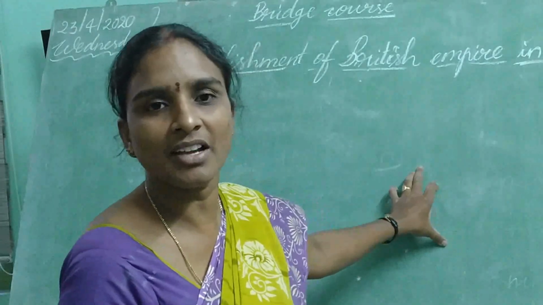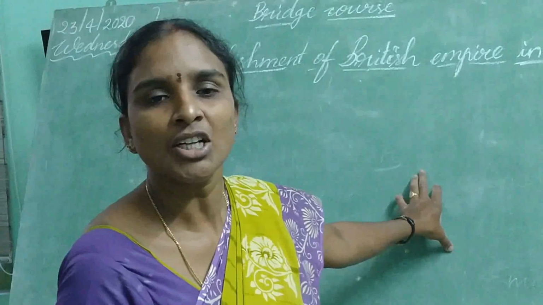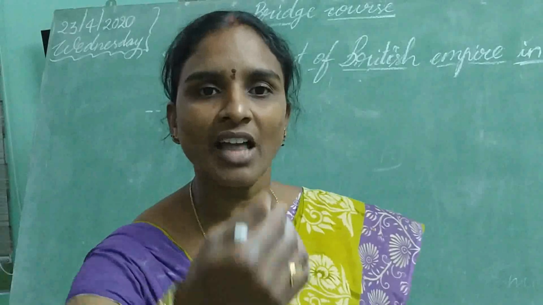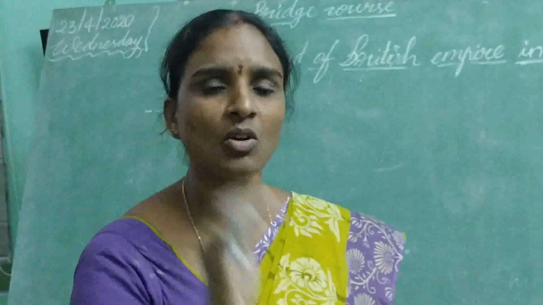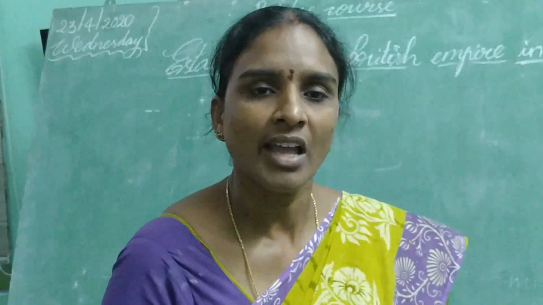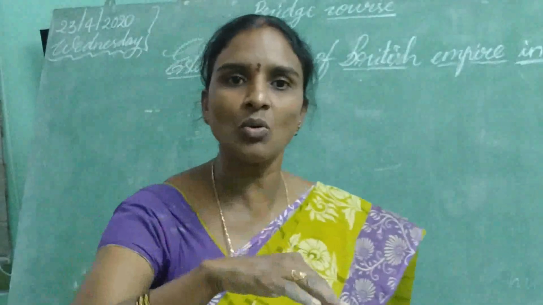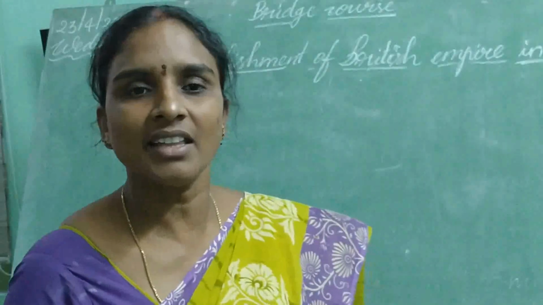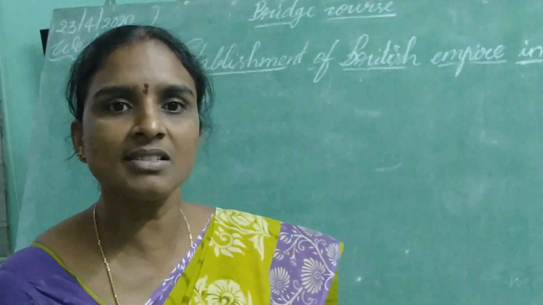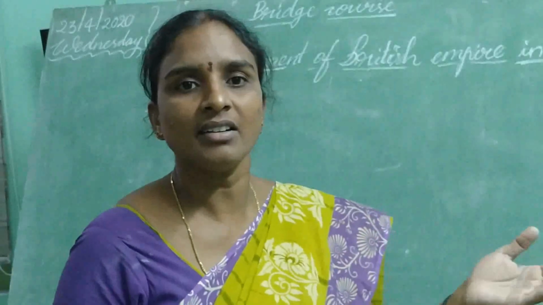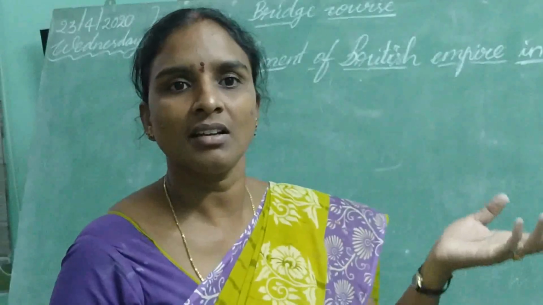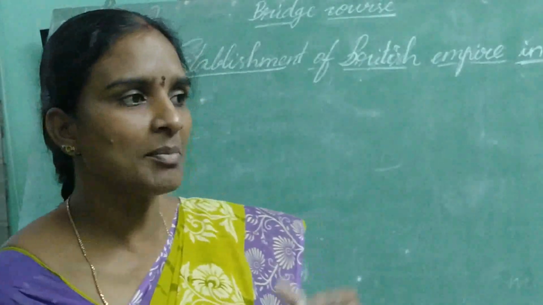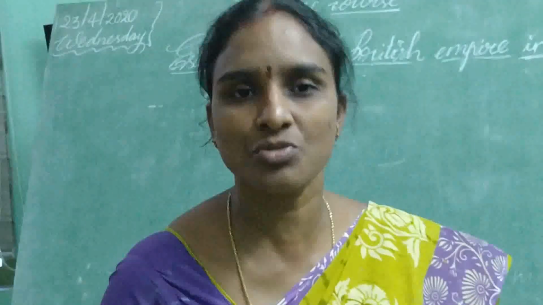So let me explain to you what made the Britishers establish a colony in India, that is, the establishment of their rule in India. Establishing colonies means what? Establishing their rule in another country. This establishing of colonies had started among Europeans since the 16th century. So let me tell you what made them start the sea explorations.